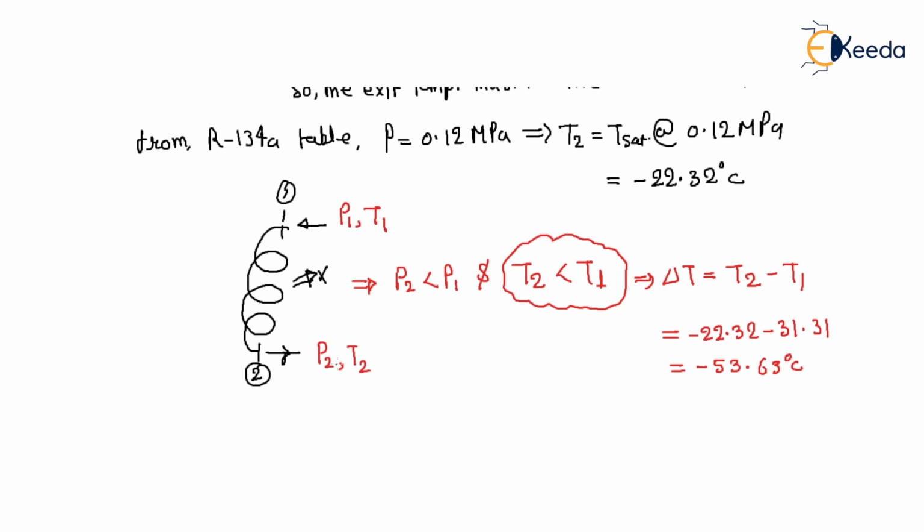So why does the temperature reduce? Because some refrigerant evaporates during the process, and that evaporation needs some energy. Where is the source of energy?